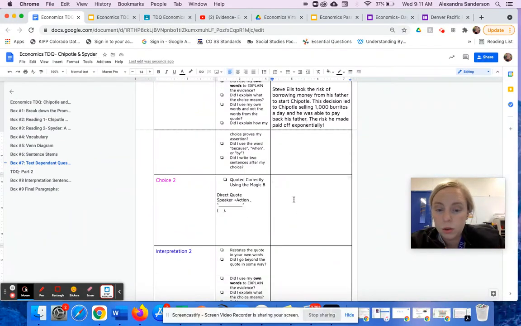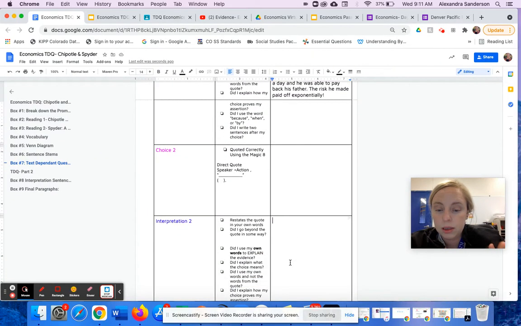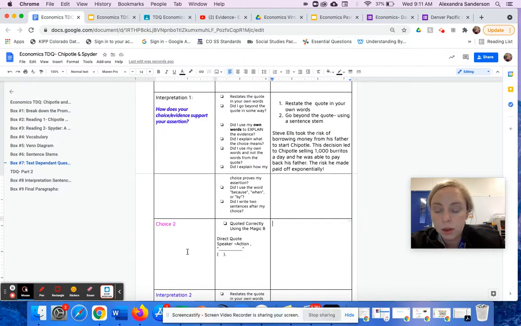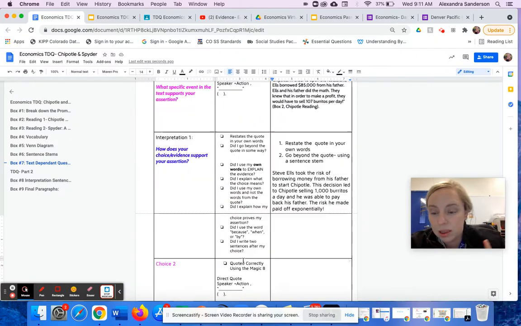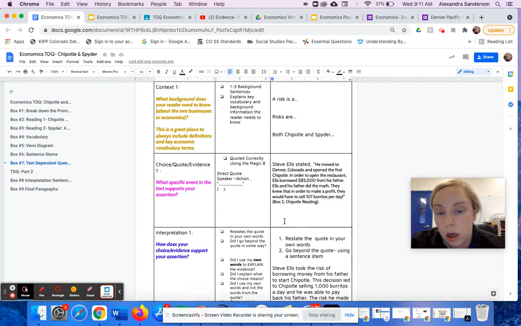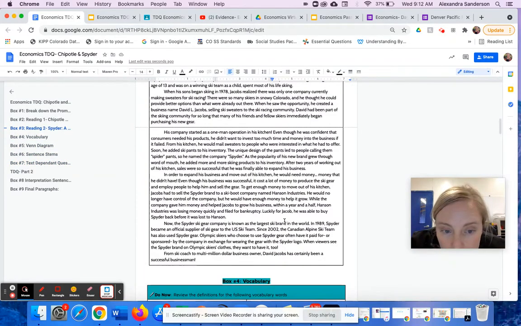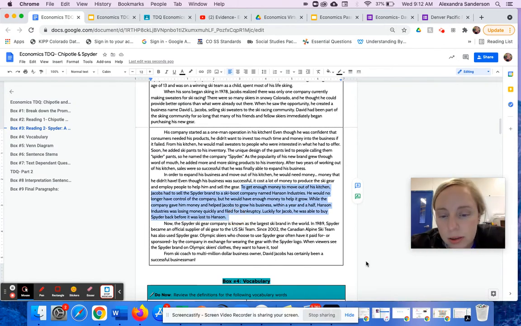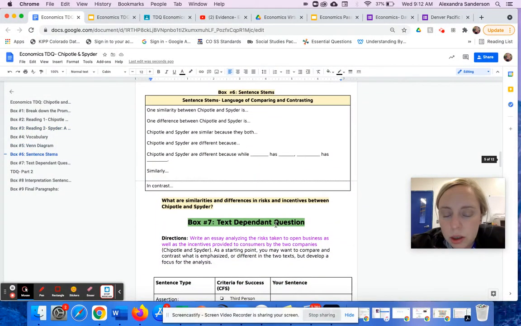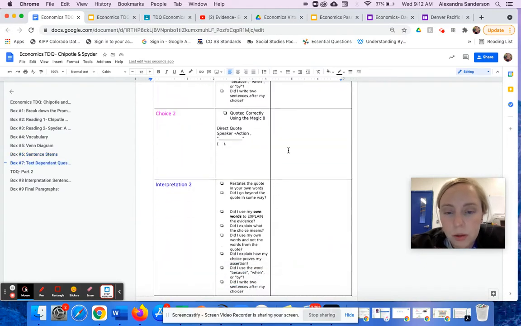Okay, so I'm going to have another choice here. I'm going to show you how to interpret it using the sentence stem from above. Choice 2 is going to be about the risks. That's a risk that Spider took. So I'm going to go to my Spider reading up at the top. I knew that he sold his company so that he would have enough money to help it grow. So this is a risk that Spider took. I know it's kind of a lot of sentences. You could shorten it. I'm going to put it for my choice 2.